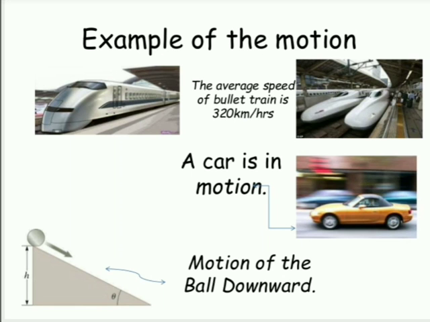Then these are the examples of motion. You can see that a bullet train is moving. They all are in motion. Here different types of motions are explained to you. You can see motion of a ball downward. A car is moving. The car is moving with respect to another object, that other object is taken to be at rest, and the car is taken to be in motion.